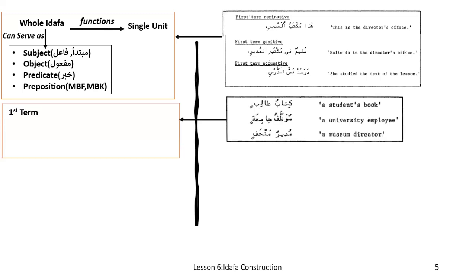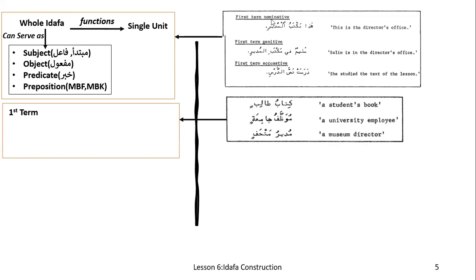Let's look at some examples. Hadha Maktabul Mudiri, this is the director's office. This is a jumla ismiya with an invisible "is", the director's office, serving as a khabar.